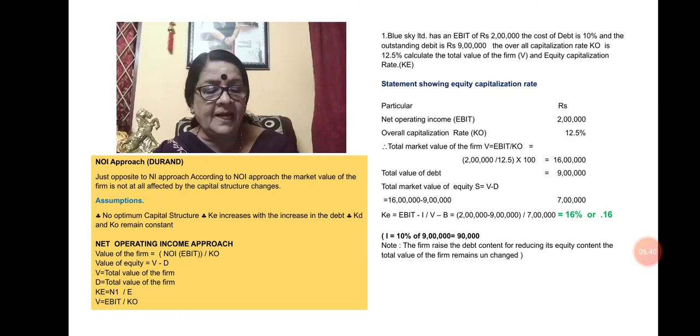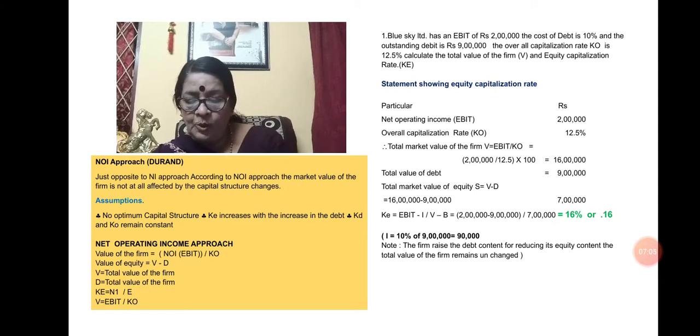So equity capitalization rate KE equals EBIT minus I divided by V minus D. That is EBIT, 1 lakh, minus 10% of 5 lakh, that is 50,000, whole divided by 8 lakh minus 5 lakh, that is 3 lakh, into 100. That is coming 16.67%. In the first case it is 16%.